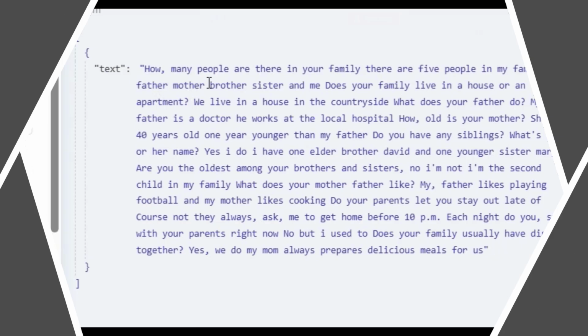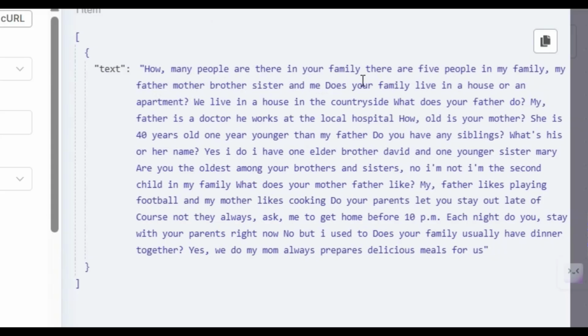Now let us see. How many people are there in your family? The answer is, there are 5 people in my family: my father, mother, brother, sister and me. Does your family live in a house or in an apartment? That is the second question. The answer is, we live in a house in the countryside. What does your father do? My father is a doctor. He works at the local hospital. So like this is the question and answer. From the speech, it has been converted into text.